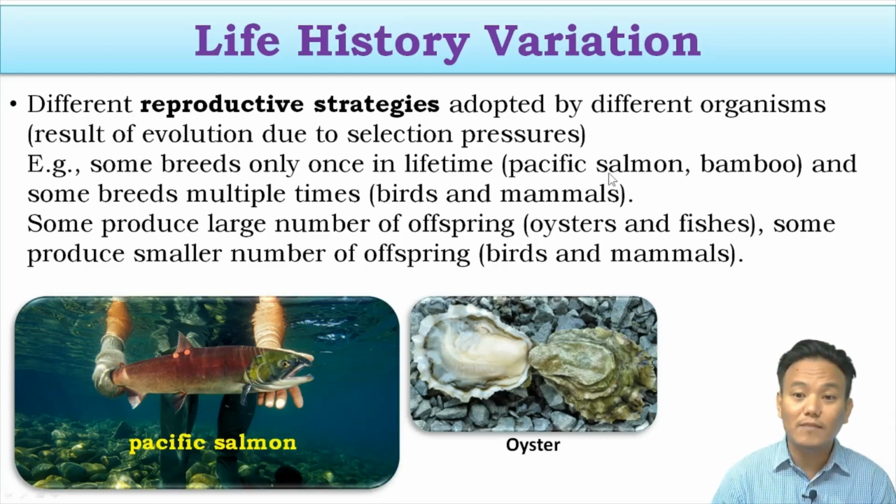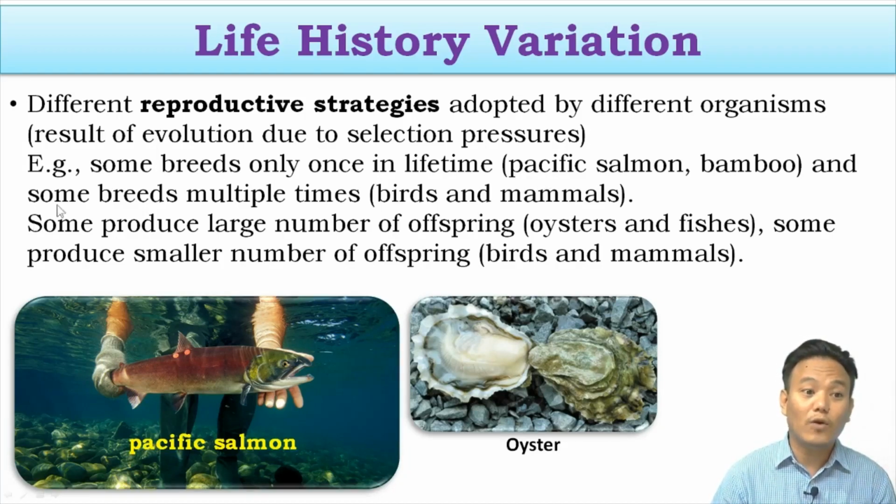And Pacific salmon swims upriver to breed. Adult salmon, when it's time for them to breed, go upriver, and after laying eggs, after spawning, the adult salmon fish die. That means they breed only once in their lifetime. So some organisms breed only once in a lifetime. That is their reproductive strategy.